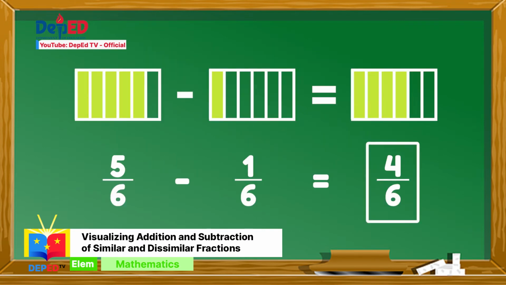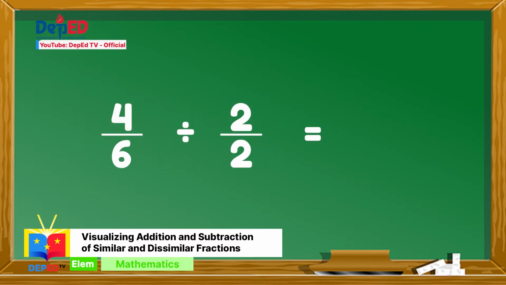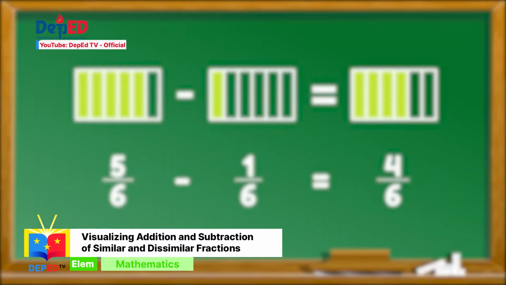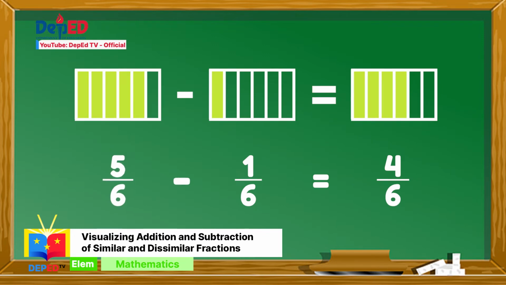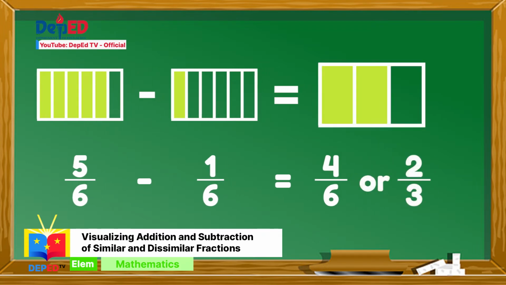Since 4 over 6 can be expressed to its lowest term, we can reduce 4 over 6 to its lowest term using 2 as its GCF. 4 divided by 2 is 2. 6 divided by 2 is 3. 5 over 6 minus 1 over 6 is equal to 4 over 6 or 2 over 3.